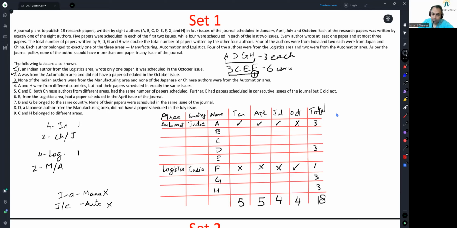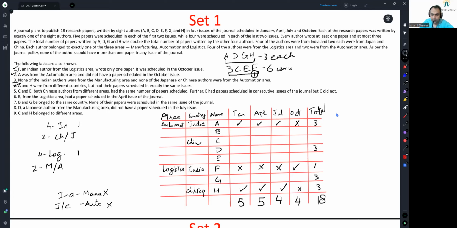A and H were from different countries. So H is either from China or from Japan, but had their papers scheduled in the exact same issues. So H is here, here, here, not in October. Okay, done. C and E, both Chinese authors from different areas.